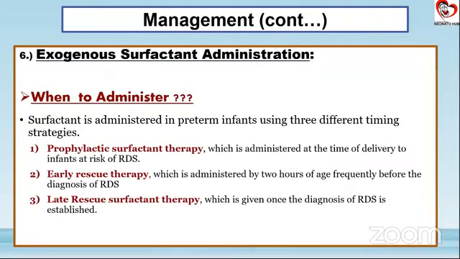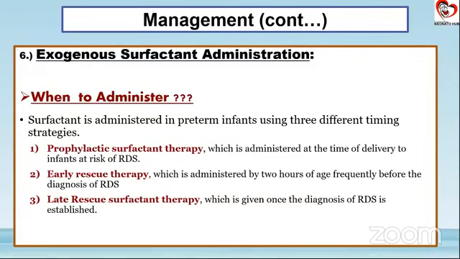Coming on to surfactant administration, the last two things that we have to discuss whenever we are discussing RDS are exogenous surfactant and antenatal corticosteroids. For exogenous surfactant, there are three ways in which we can administer it. It could be prophylactic surfactant therapy, as I said, the delivery room surfactant.